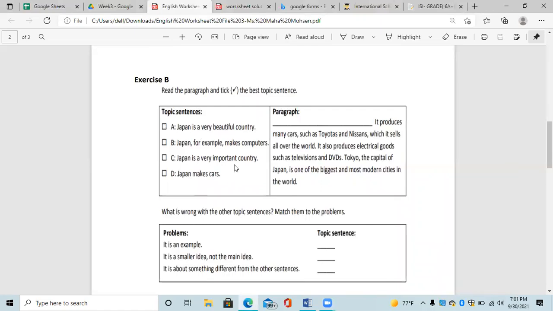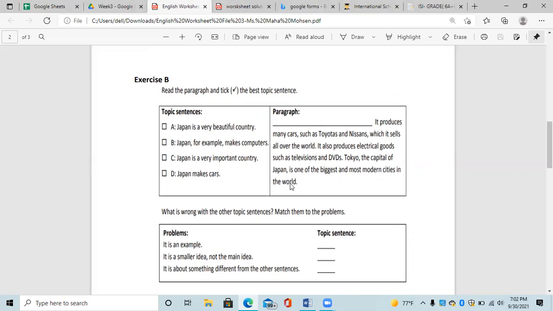So before choosing the topic sentence, you have to read the paragraph. And after reading the paragraph and understanding the idea of the paragraph, you can guess the topic sentence which has the main idea of the paragraph. So let's read it together. It produces many cars such as Toyotas and Nissans, which it sells all over the world. Of course, these are details because we said it's missing the topic sentence. It also produces electrical goods such as televisions and DVDs. Tokyo, the capital of Japan, is one of the biggest and most modern cities in the world.